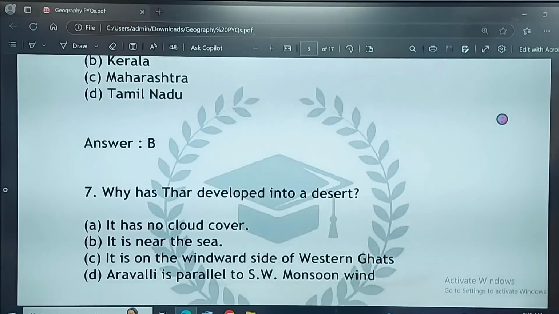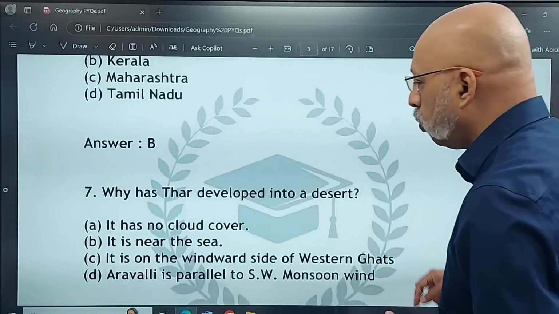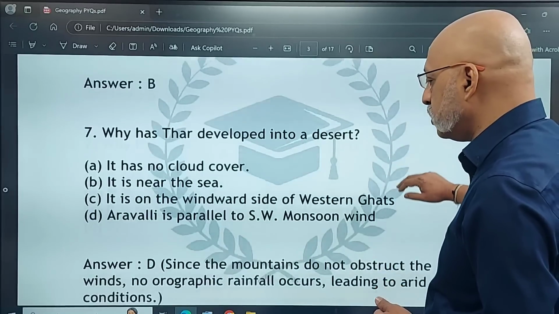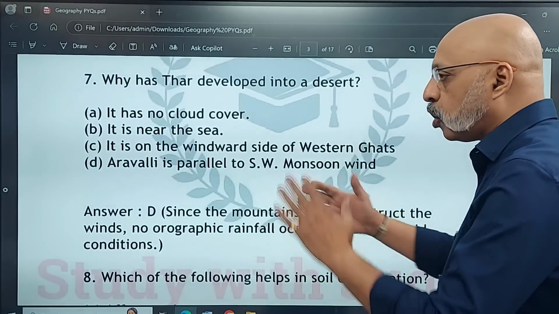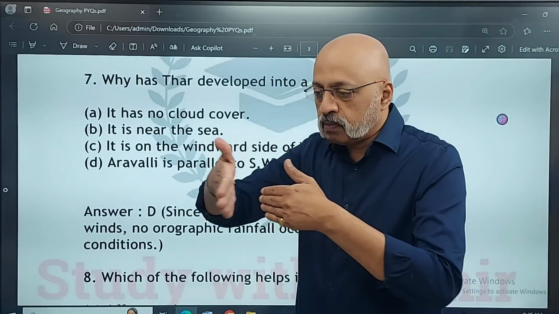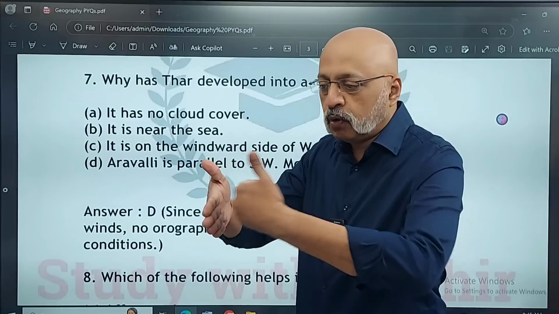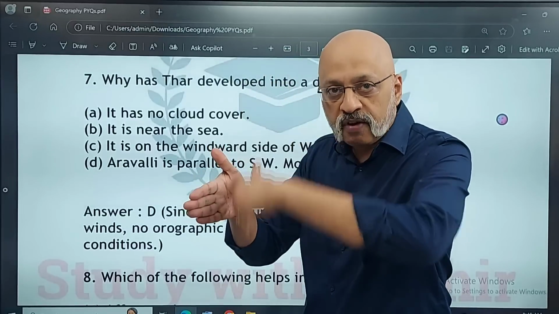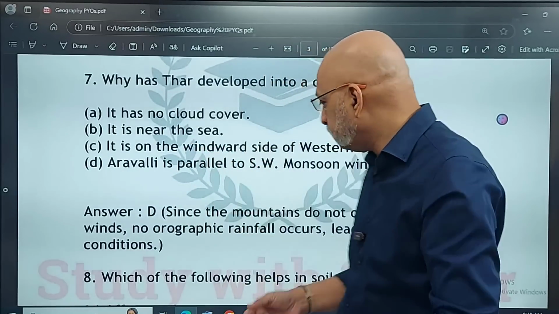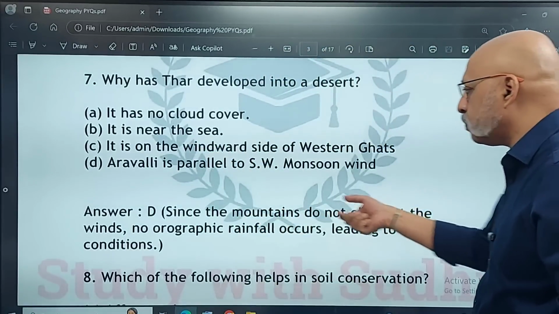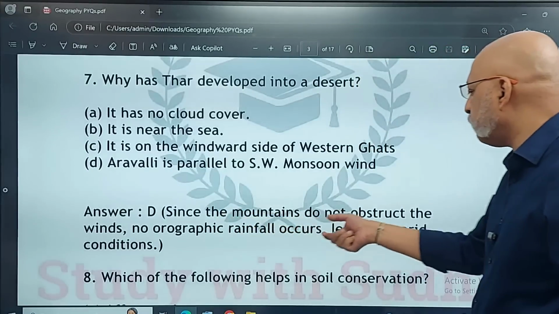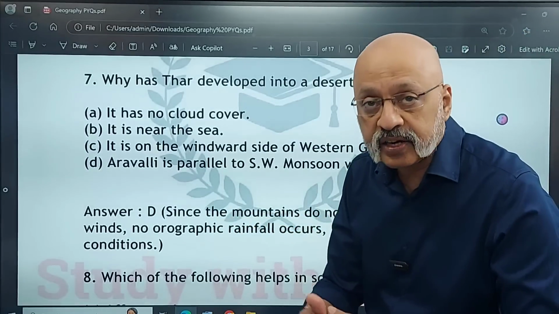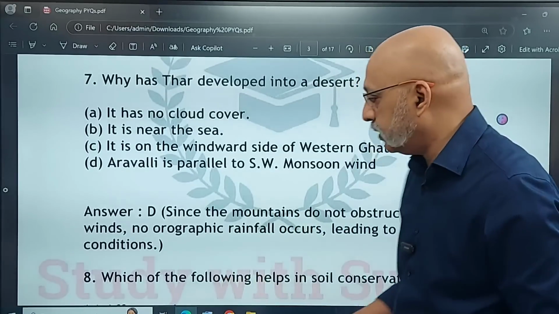Aravalli is parallel to the southwest monsoon wind, so the correct answer is D. Since the mountains do not obstruct the winds, they are not obstructing. Only when they obstruct will you have rainfall. So they are parallel. Since the mountains do not obstruct the winds, no orographic rainfall occurs, leading to arid conditions. Arid as in dry conditions.